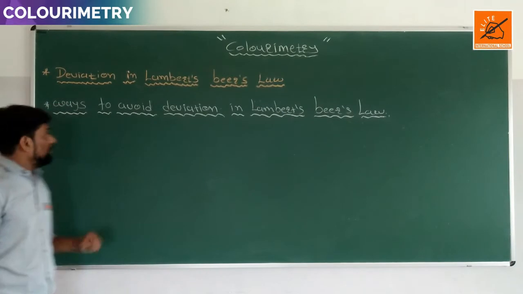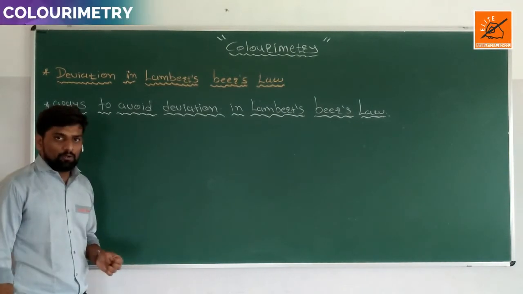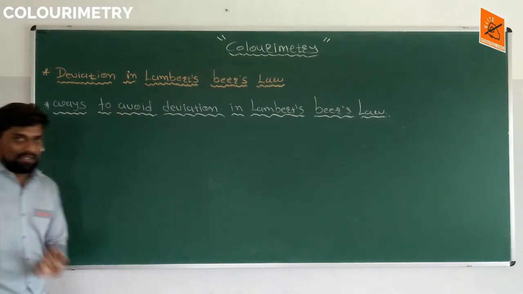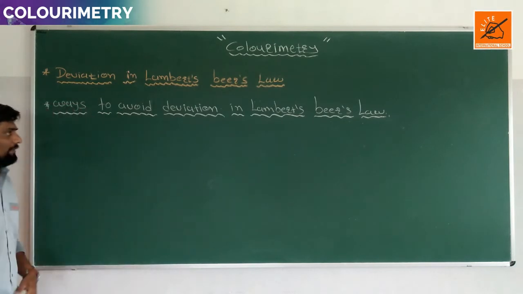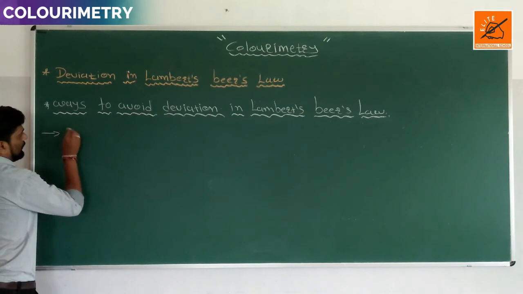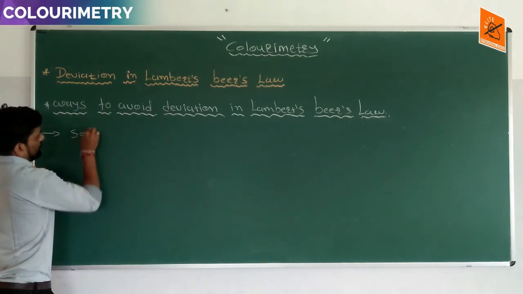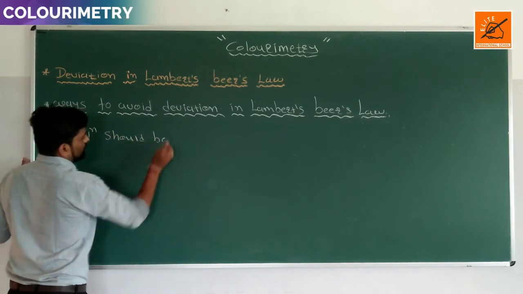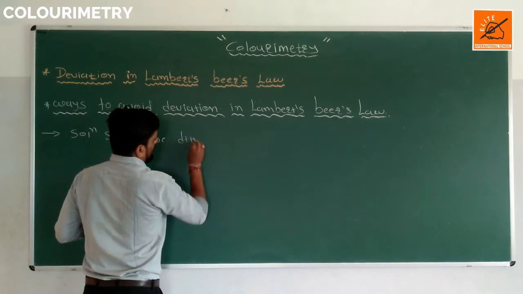So next is ways to avoid deviation in Lambert-Beer's law. Which ways are used to avoid this deviation? There are many ways to avoid this deviation. The first way is that the solution should be dilute.